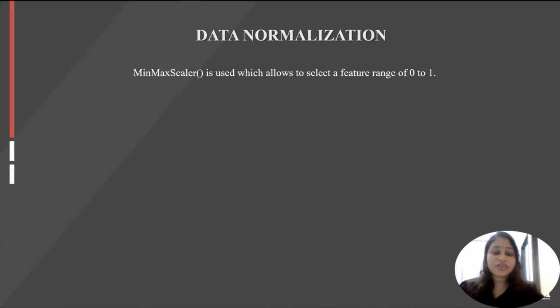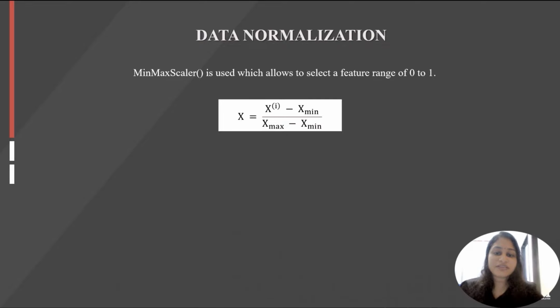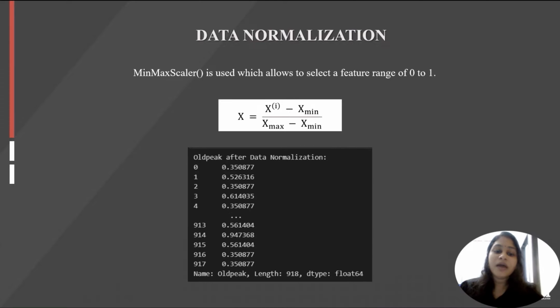Data normalization uniforms the instance values from various ranges into a range of 0 to 1. In this data normalization, min-max scaler has been used, which allows features to be from 0 to 1. This is the function that has been used for min-max scaler. From this image, we can see the old peak after doing the data normalization. Before data normalization, the value of old peak ranged from negative 2.6 to 6.2. After normalization, the value is from 0 to 1.